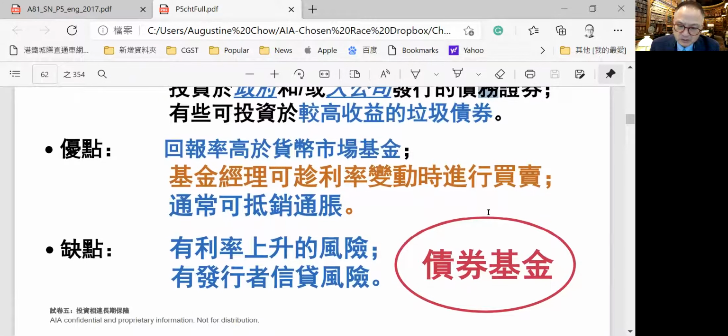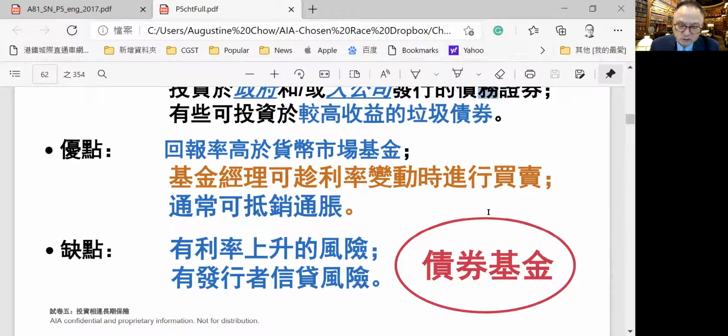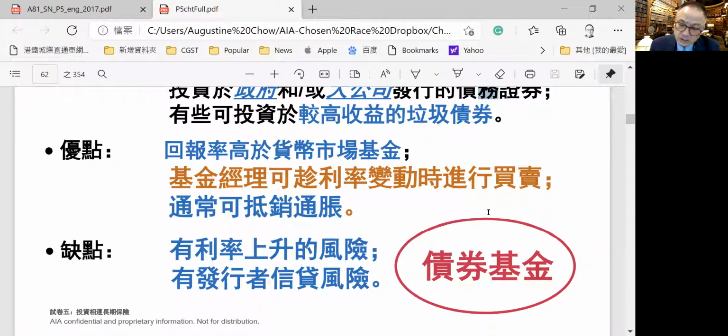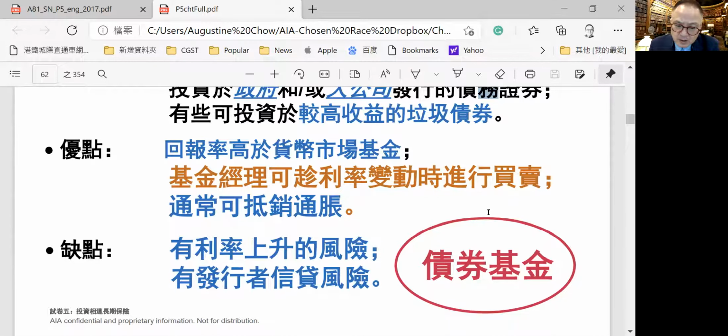We call it bond funds, and they can also make advantage of the interest rate changes. When interest rate rise, well, bond price will be lowered. When the interest rate is down, bond funds they carry a fixed income, the return will be higher. But for this type of policy, then you have to bear the default risk of the issuer, if it's a commercial paper.